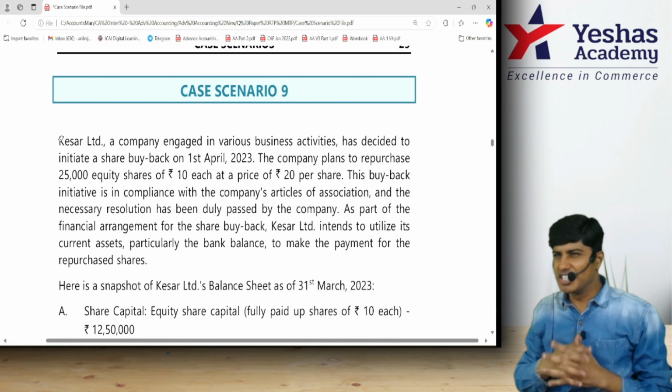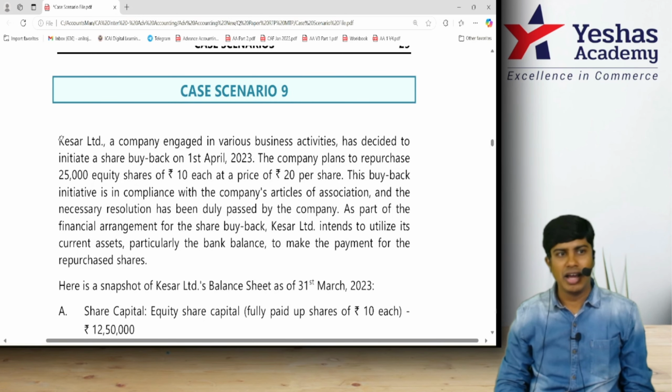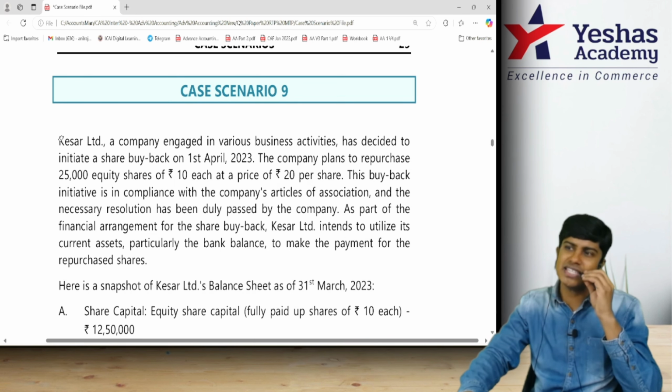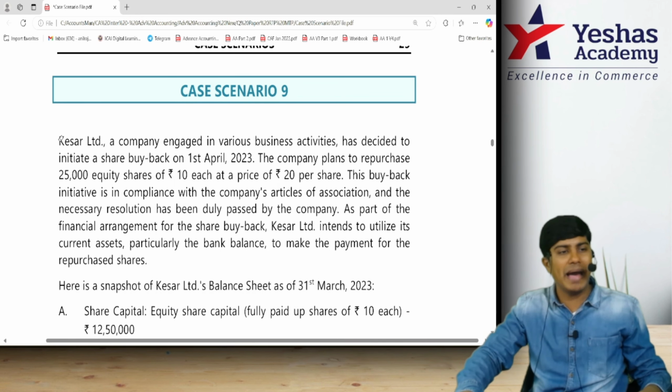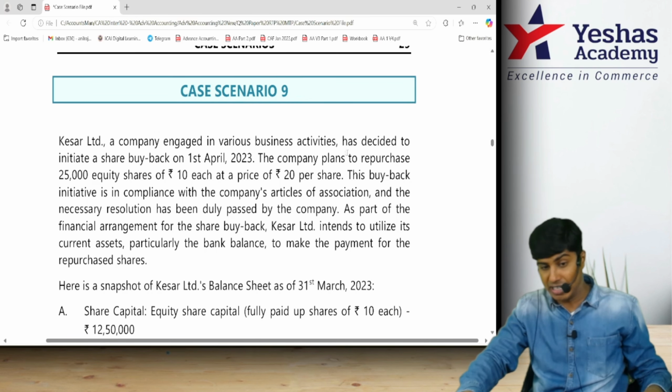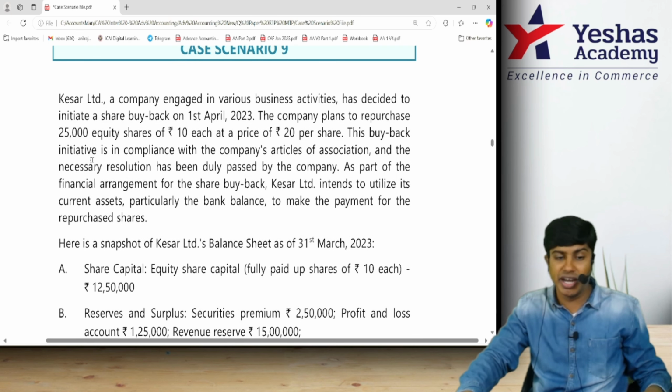Here we are discussing case scenario 9. Are you all ready? Come on, let's start with case scenario 9. This case scenario 9 is on buyback of securities. Focus. Acer Limited, a company engaged in various business activities, has decided to initiate a share buyback on 1st of